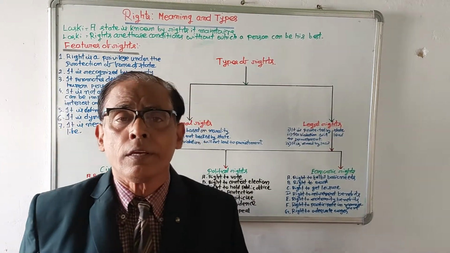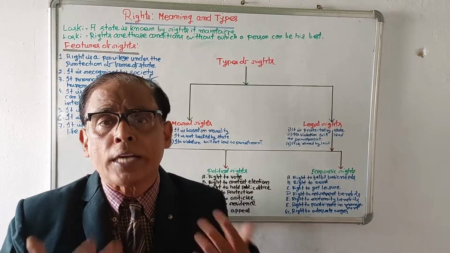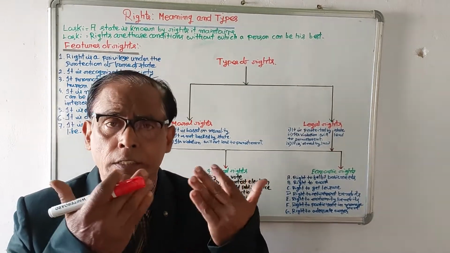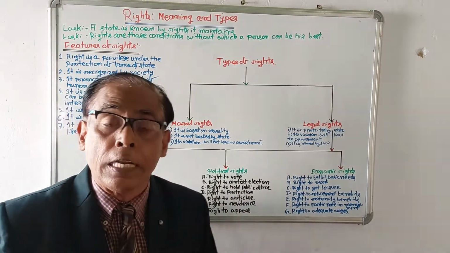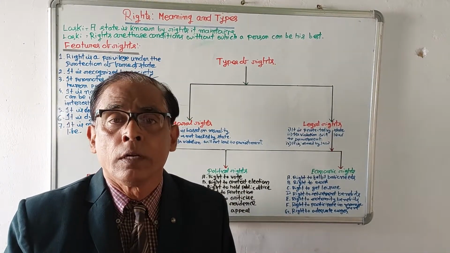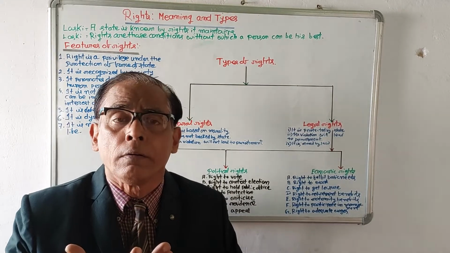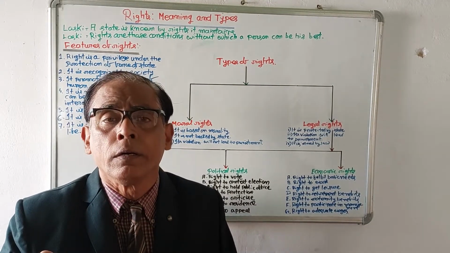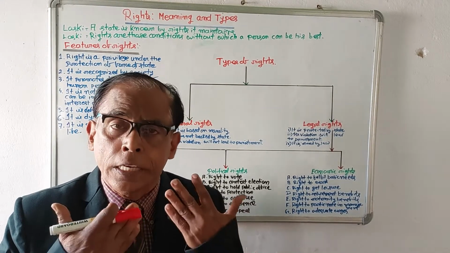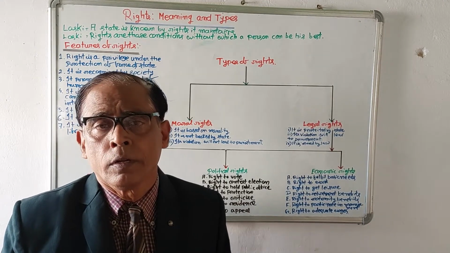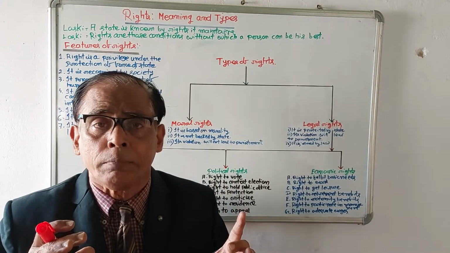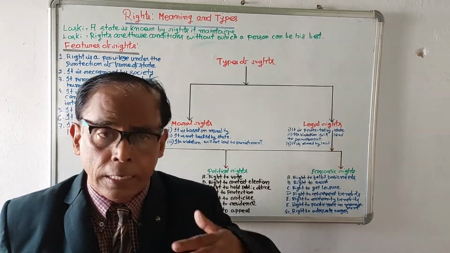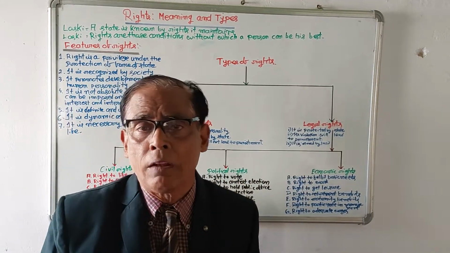If a person wants to express his dissatisfaction against the government, he can appeal to the government. He can request the government for his problem. So right to appeal means if any person is in problem, he can appeal to the government, he can request the government to help.